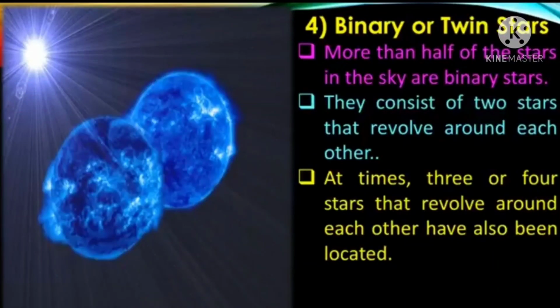The next one, binary or twin stars. More than half of the stars in the sky are binary. They consist of two stars that revolve around each other. So it is called the twin star. At times, 3 or 4 stars that revolve around each other have also been located. Means at a time 3 or 4 stars also revolve around each other.